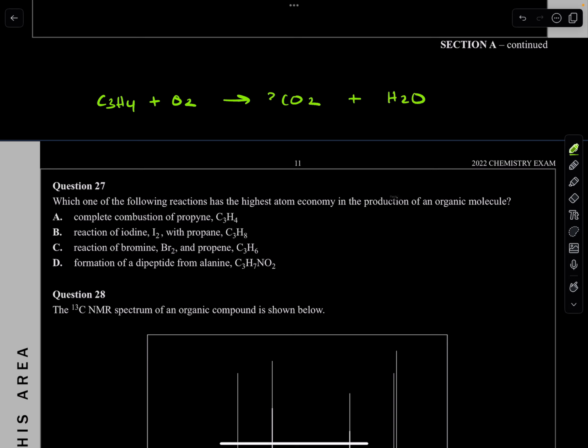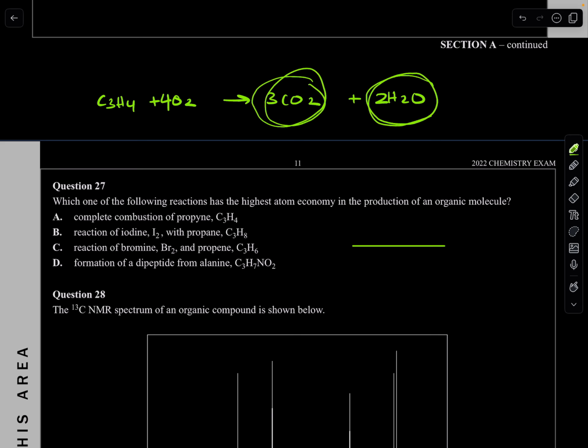So there are 3 carbons, there are 8 hydrogens, and so that's 6 plus 4, so there have to be 10 oxygens. So this is our reaction. Remember, to calculate your atom economy, you need the molar masses of what you want. We want the organic molecule for our product. So this one over here, that's our organic molecule. This is an inorganic molecule. So this carbon here, it's 3 times, because of the 3 here.